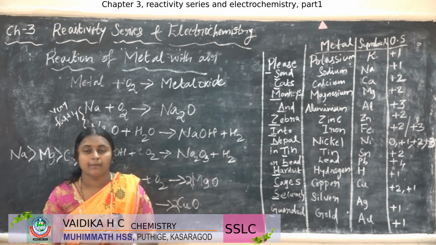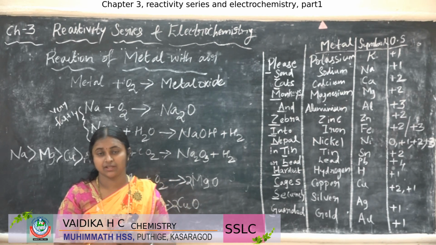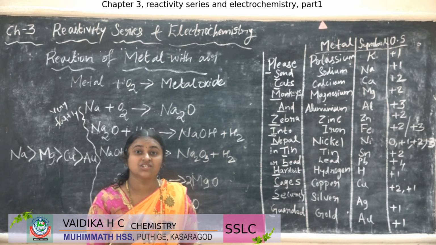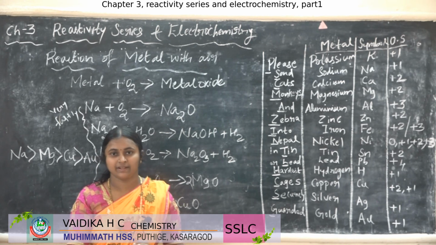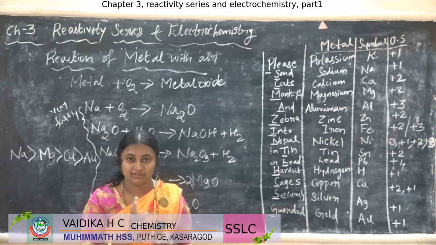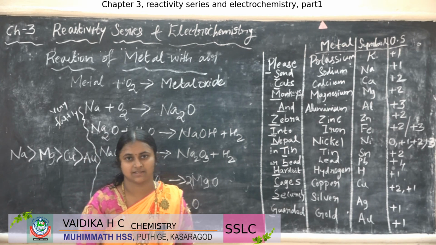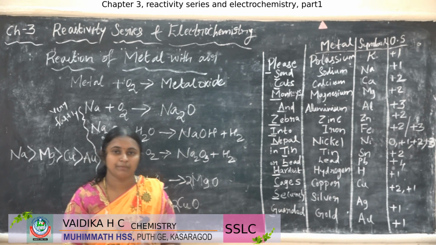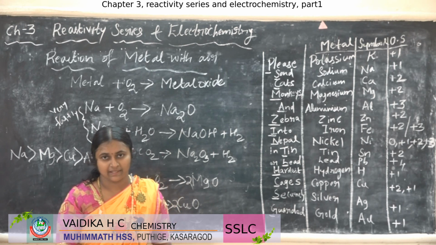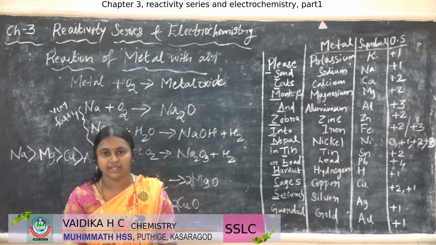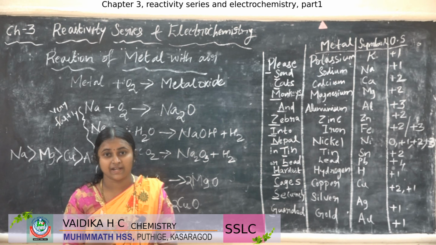If you see the metals just cut or just sliced, then you can see a shining surface on that side of the metal, right? If you cut the metal, then that side will be shining. So this shining is called metal luster. The shining part of metals is called metal luster. If you cut a metal and keep it for some time, say 5 minutes, what happens? That luster will fade.